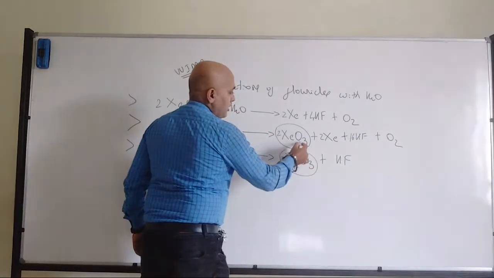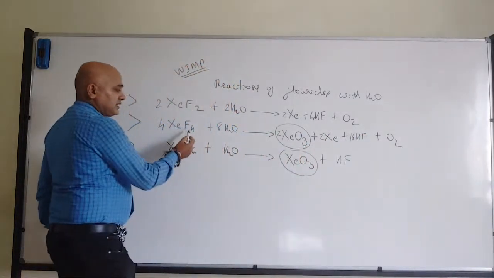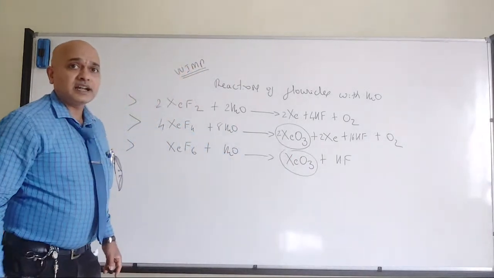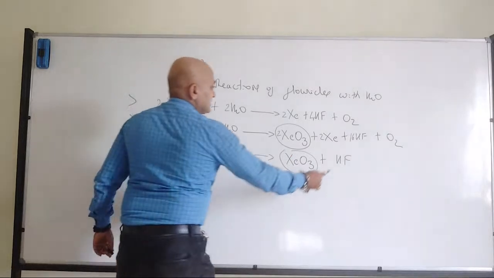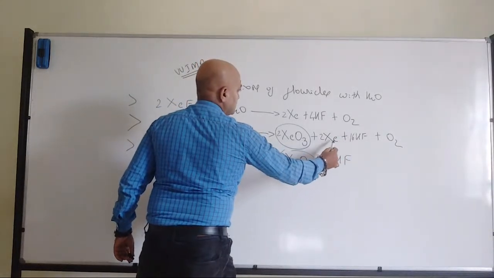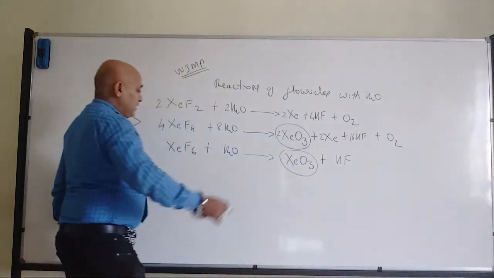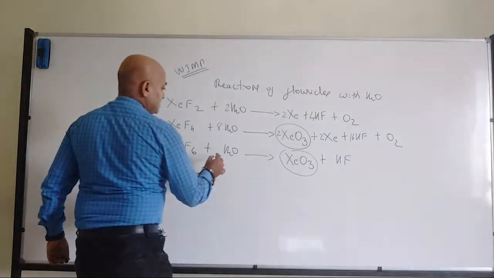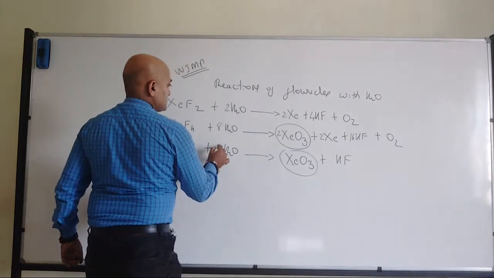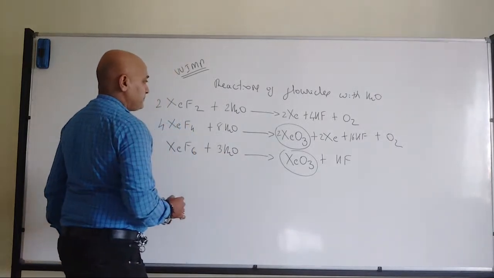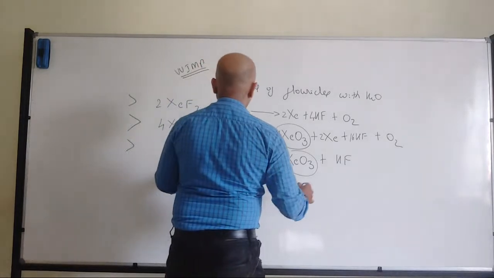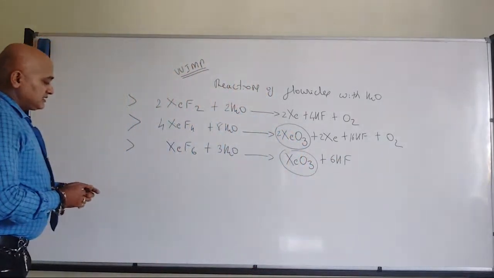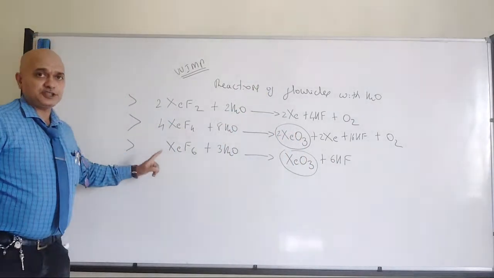So these are common with respect to tetrafluoride and hexafluoride, that is xenon trioxide. They are common, right? Even hydrogen fluoride is common, but xenon and oxygen is not present with respect to hexafluoride. Now we will balance it. So 3, straight away we will make it as 3 here. Now in that case, okay, I think it will be balanced. Okay, done. So that's where we have the reaction.